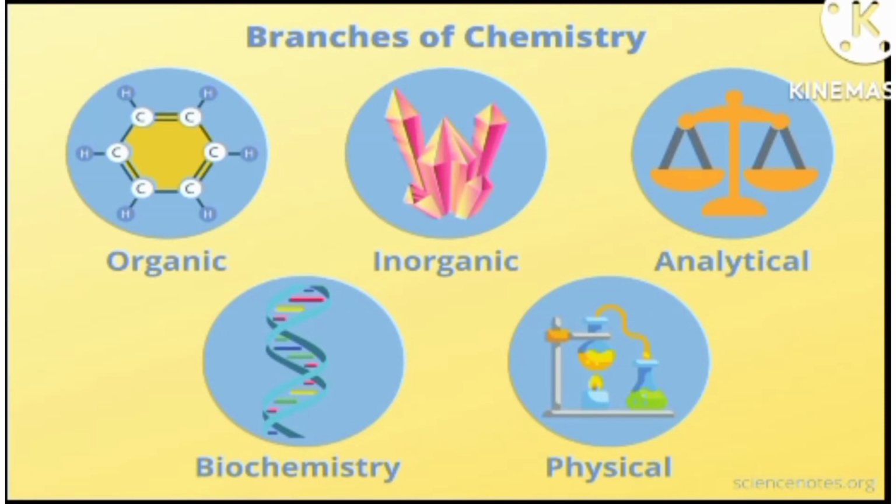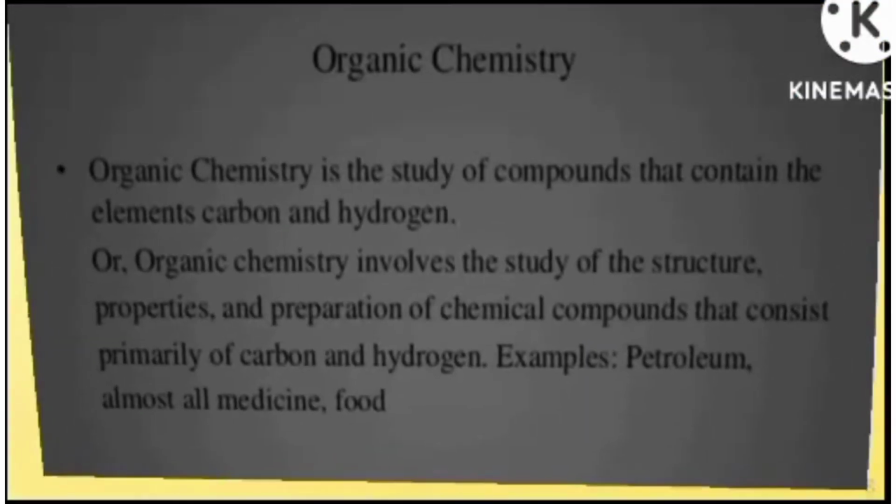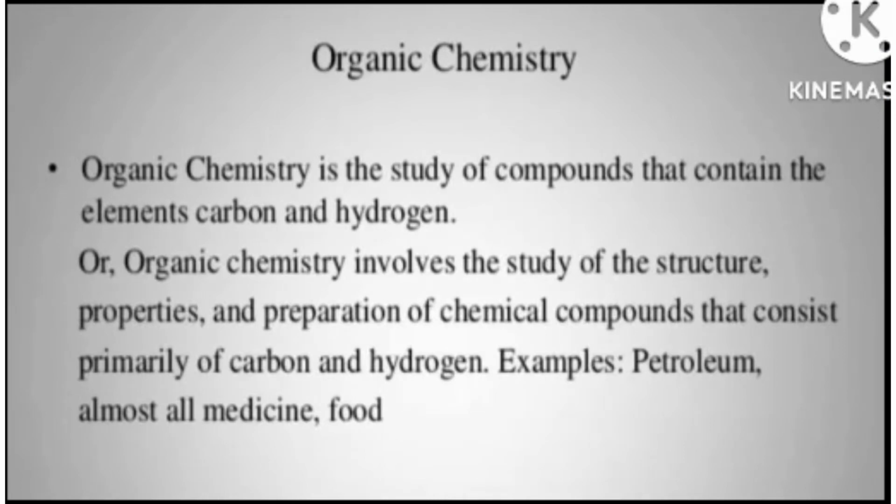But we have 5 important fundamental branches of chemistry, that are organic, inorganic, analytical, biochemistry and physical. Now let's discuss them one by one. Now let's discuss organic chemistry. Organic chemistry, you know, that is the study of hydrocarbons.